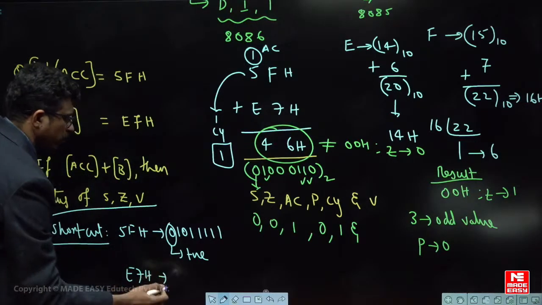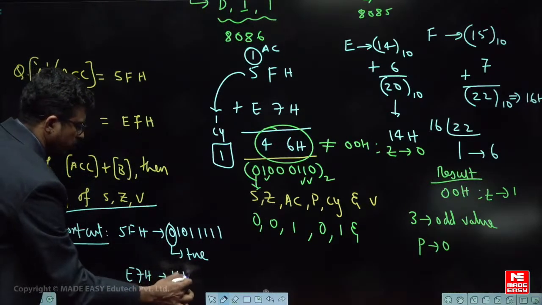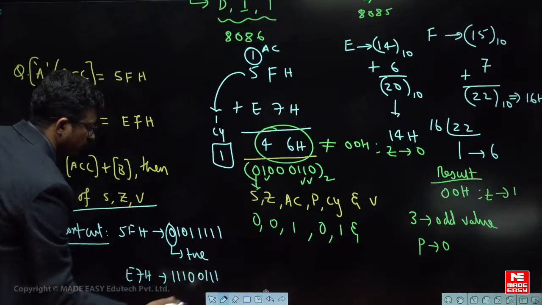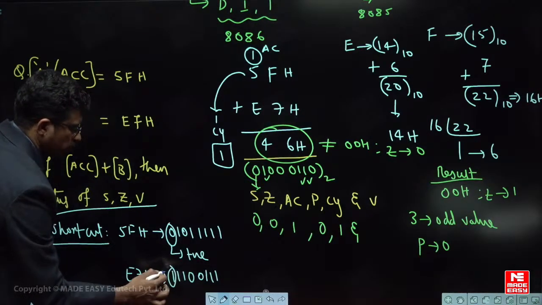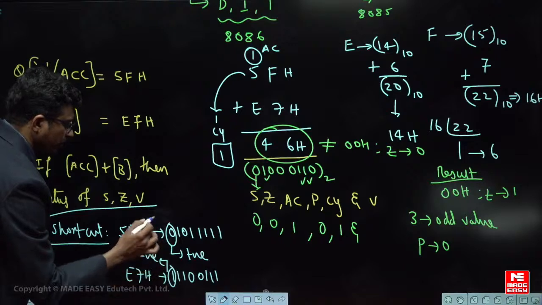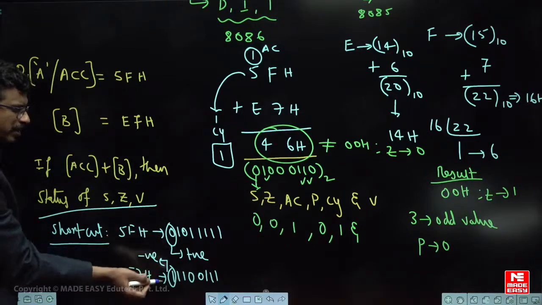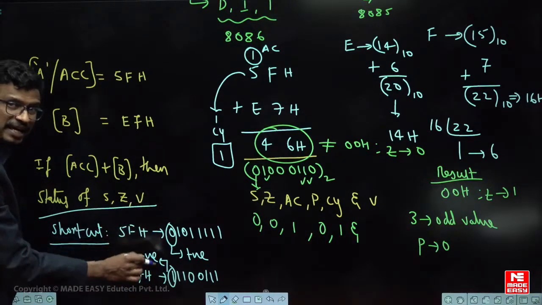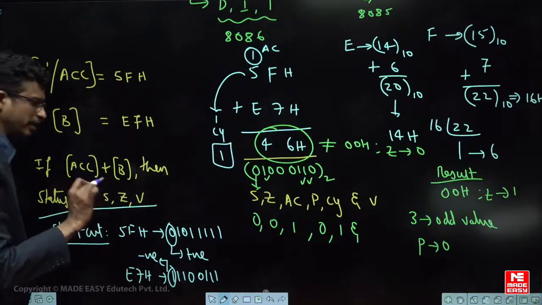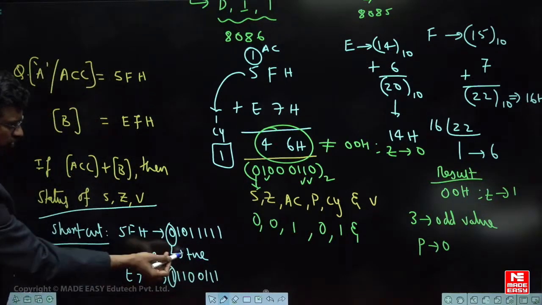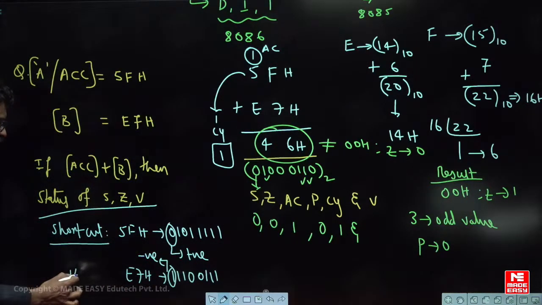E7H, is it a positive value or negative value? E means 1110, 7 means 0111. Now tell me, this one is 1, so is it positive or negative? Negative. So if you are adding two data values of different signs, then overflow will be 0. So this one is positive and this one is negative. Simple, without solving anything we can say overflow will be 0.